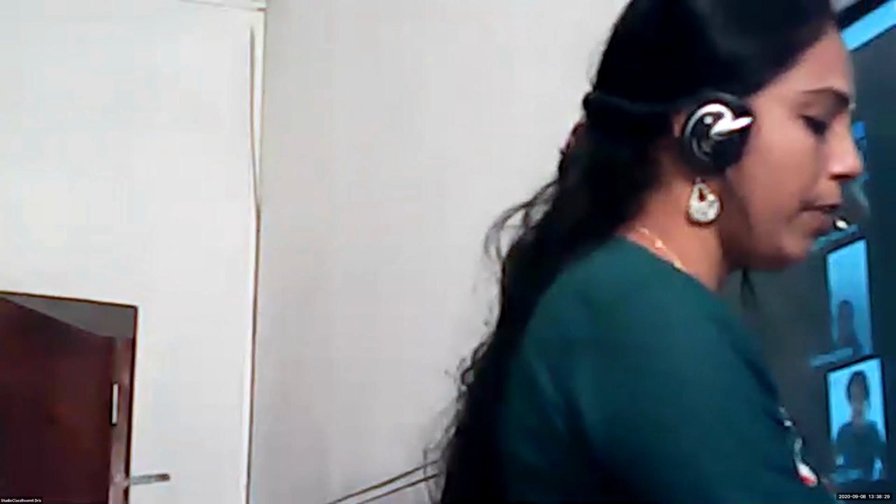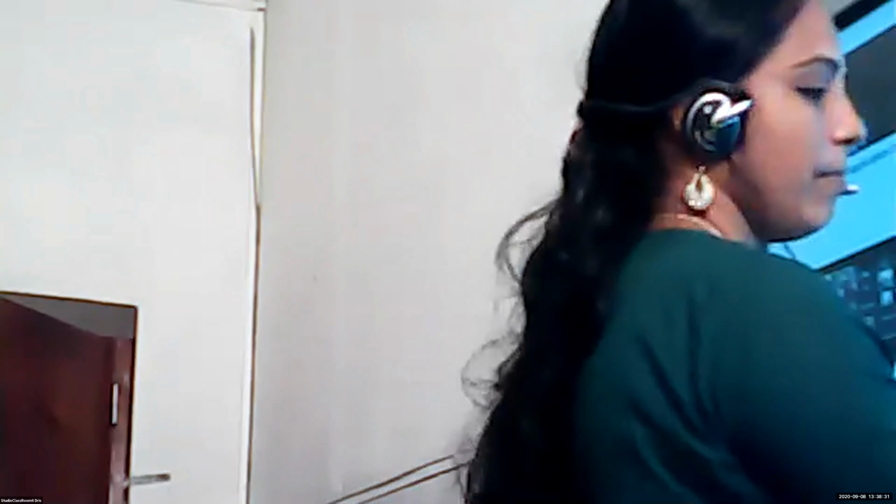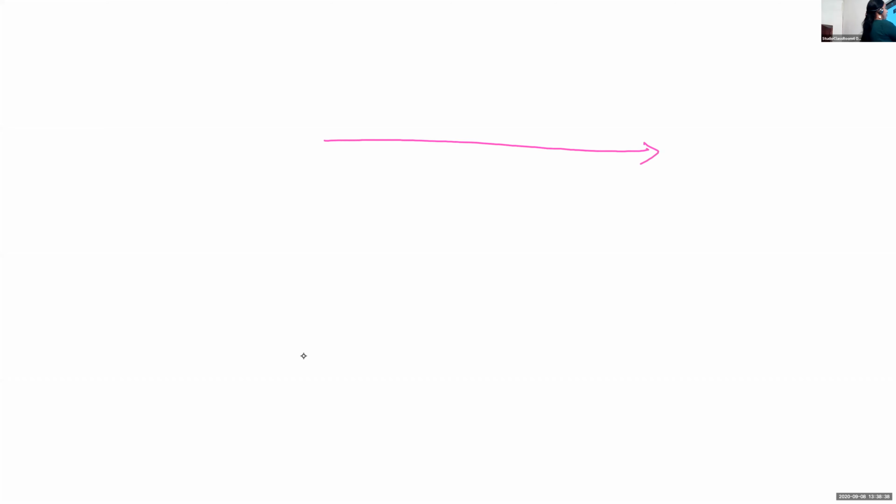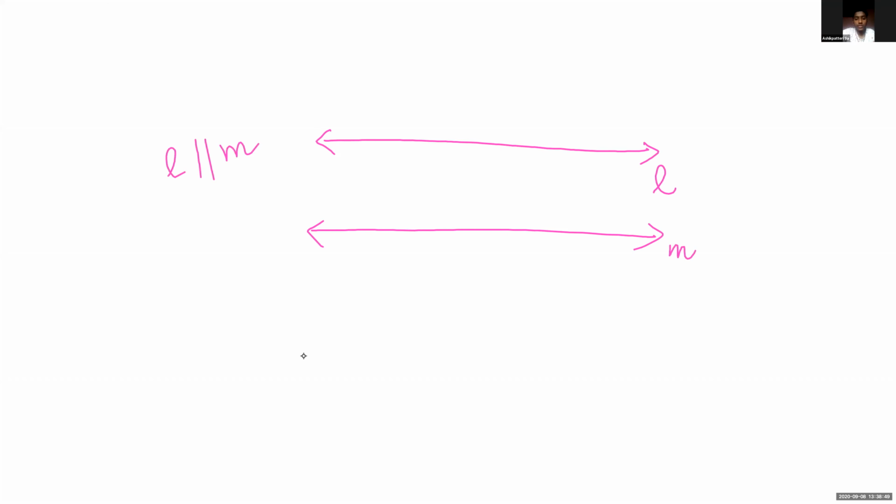See children, actually there is one line, and another line is parallel to the same line. So I will draw it again. There is a line, the name of the line is L. And let me draw another line parallel to it. L is parallel to M. Now I will draw one more line on the top.